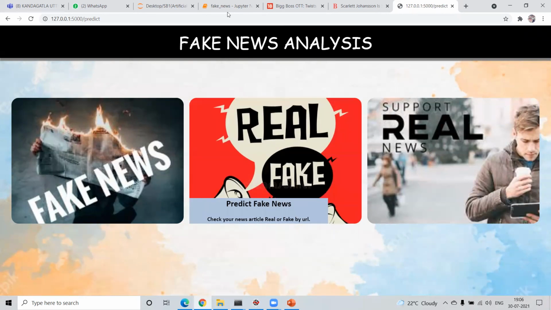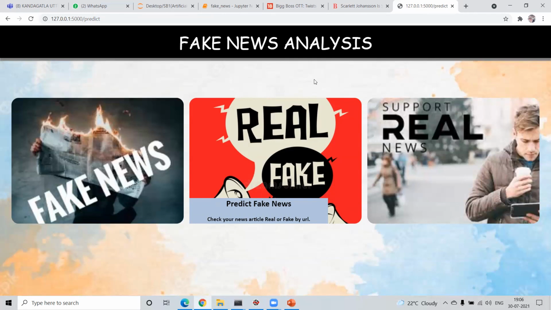Now my friend will tell about the conclusion and further details. Thank you. This is our project, where we implemented fake news analysis. With the help of Jupyter Notebook, we trained the model, and with the help of Flask, we connected the model with the web. We used HTML for displaying output and CSS for a bright and beautiful website.